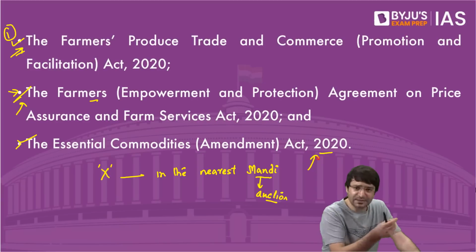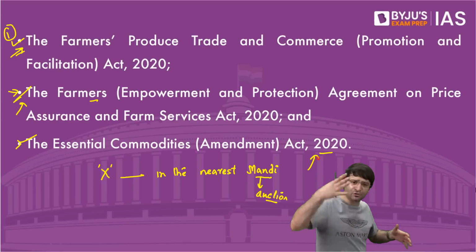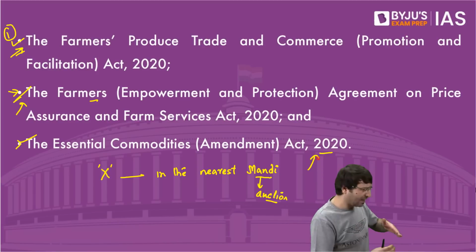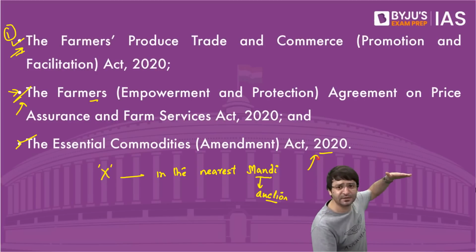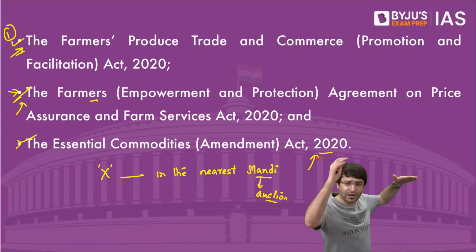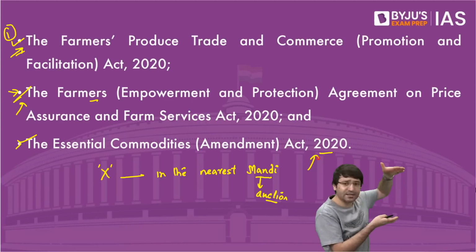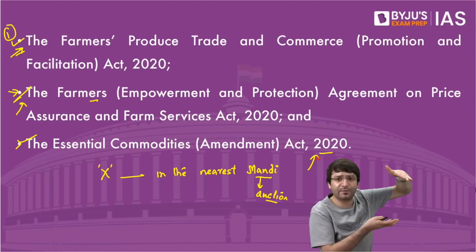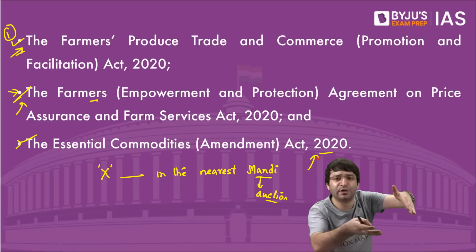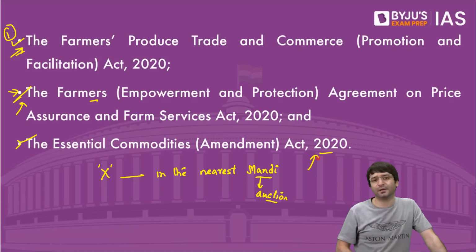Which means I bought onions for 10 rupees a kg. And with me, there were hundreds of others who created artificial scarcity. Now I have hoarded 1000 kgs of onions. But once the government says that prices of onions have skyrocketed, it is an essential commodity now, that means if I am holding or hoarding this crop beyond a certain limit, that crop will be confiscated, will be thrown into the market. That means we are now supplying onions into the market. That is Essential Commodities Act.